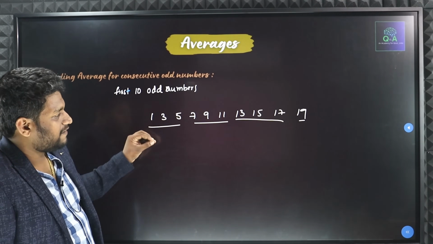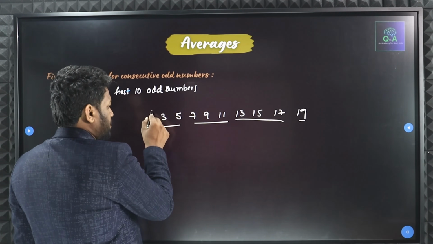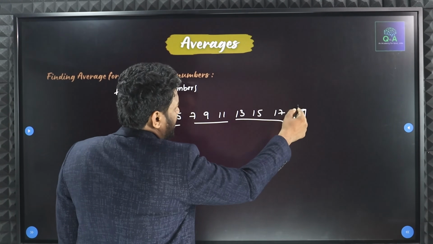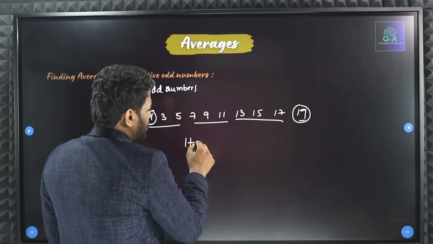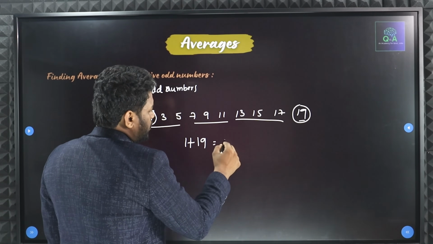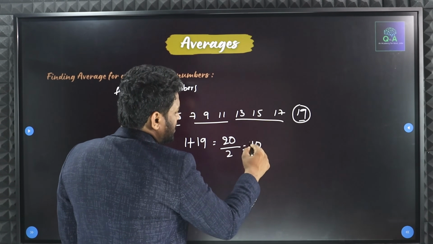Yes or no? If I have to find the average for this, what do I have to do? I have to take the first number and the last number. What is my first number? 1. What is my last number? 19. 1 plus 19 is going to be 20. 20 divided by 2, you will get your answer as 10.